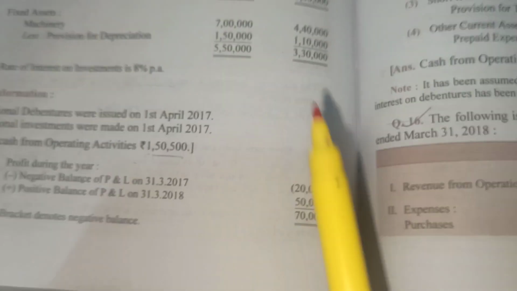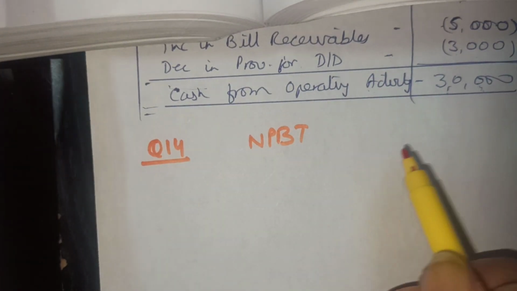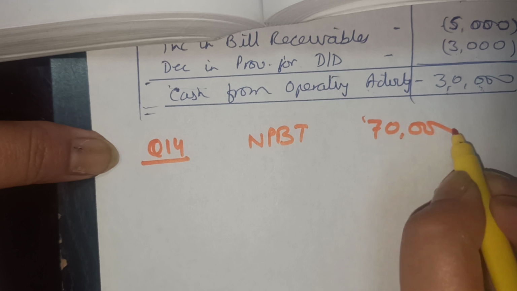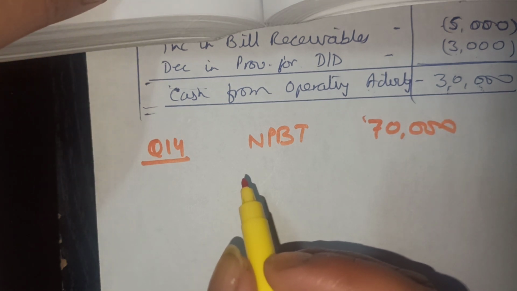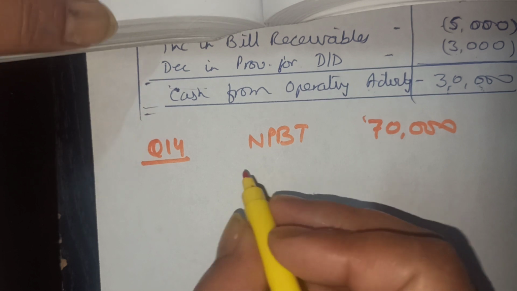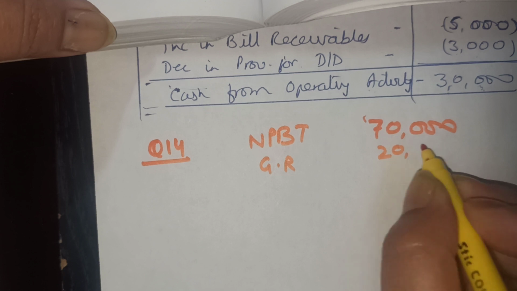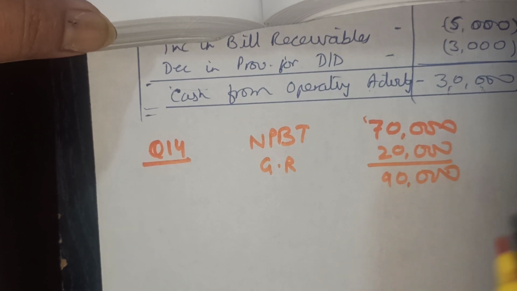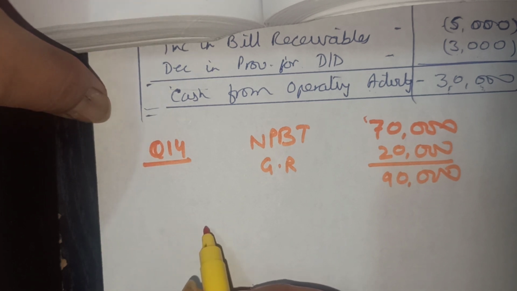So we begin here. The question we begin with NPBT rupees 70,000. Then I can see here the transfer, just above that is the transfer to reserve. The transfer to general reserve is rupees 20,000. That gives us 90,000. Now we start with the non-cash and non-operating items.